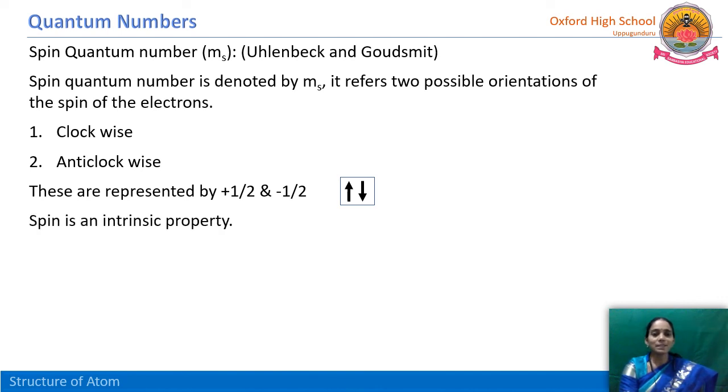Spin is an intrinsic property. Intrinsic is nothing but a natural property. So today we have completed the quantum mechanical model of the atom under these quantum numbers. The quantum numbers are most important because they give us the proper address of the electron with particular values. Today we have learned all these four quantum numbers.